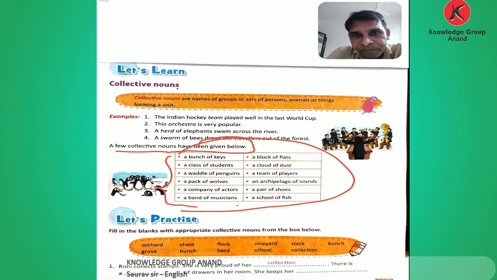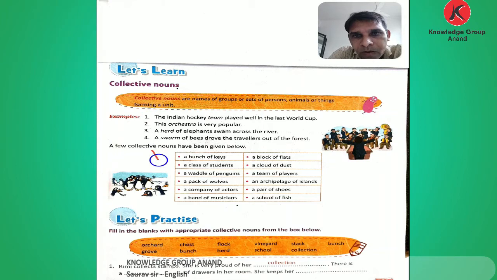Let's see. Here, number 1, a bunch of keys. There are so many keys. The word bunch means a collection of keys. Then a class of students. There are so many students in the class, but they are a group. So we call it a class of students.